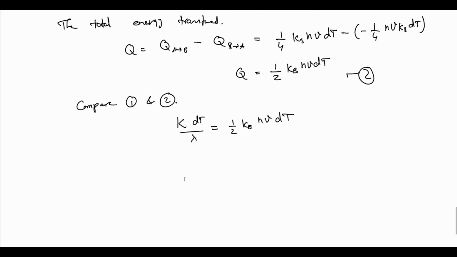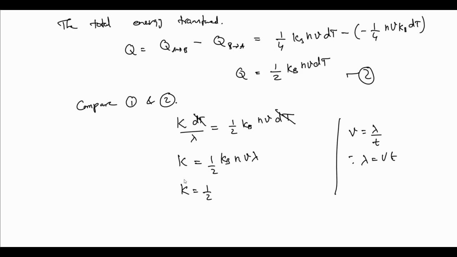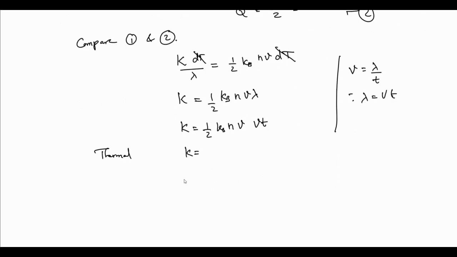dt will cancel out, then I can get the thermal conductivity as 1/2 kB NV lambda. So lambda is the length, the mean free path, between these two. The velocity can be written as lambda by t, so lambda equals Vt. Finally, this thermal conductivity will be written as 1/2 kB NV square T.